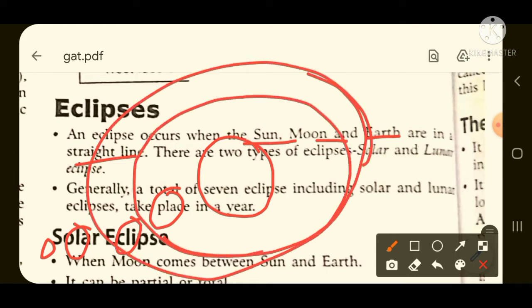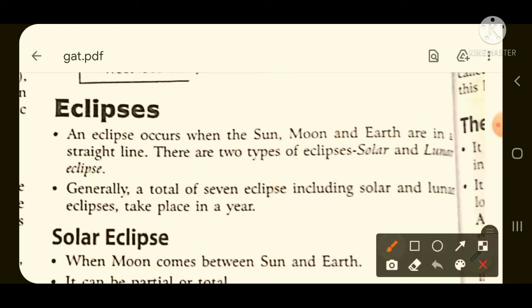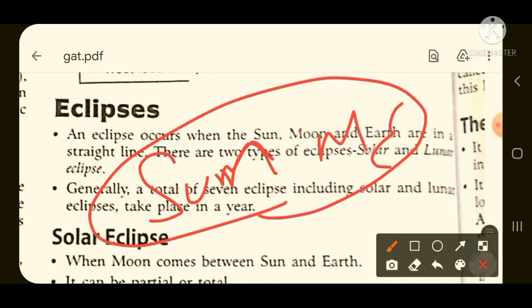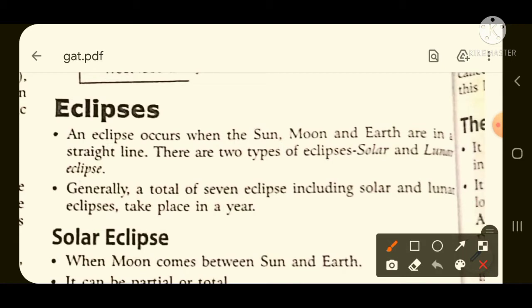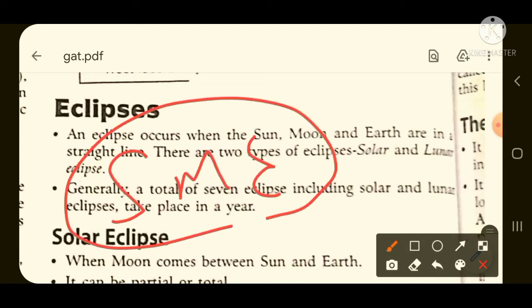And there are some satellites of our planets, like the natural satellite of our earth is the moon. So when sun, moon and earth come in a straight line, they form a series, sun, moon and earth. This coming in a straight line is called eclipse.